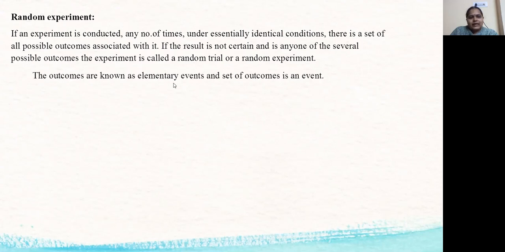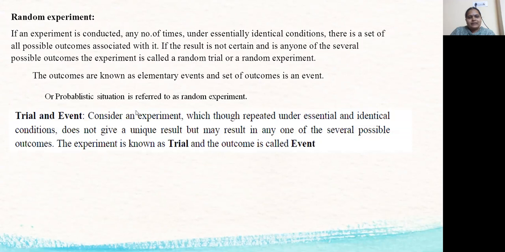The outcomes are known as elementary events, and a set of outcomes is an event. A probabilistic situation is referred to as a random experiment. Suppose we take a die. If we throw a die, then we may get 1, 2, 3, 4, 5, 6. These are all called outcomes. Now a set of outcomes is called an event. Suppose we want to get an even number when we throw a die; then the outcomes are 2, 4, 6. This set 2, 4, 6 is called an event, and the experiment is called a random experiment.